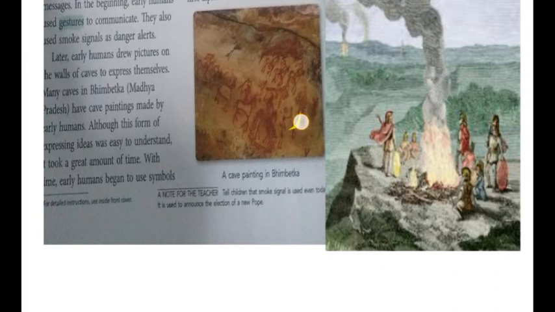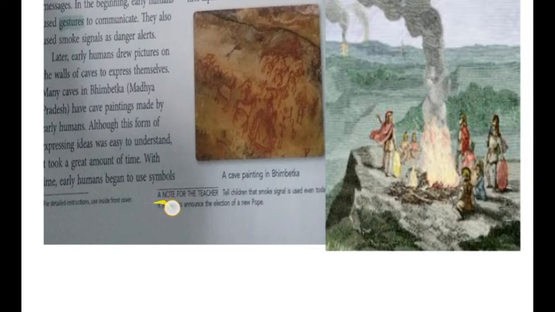Many caves in Bhimbetka, which is the name of a place in Madhya Pradesh, have cave paintings made by early humans. So in Madhya Pradesh, at this place Bhimbetka, there are many cave paintings made by the early humans. Although this form of expressing ideas was easy to understand, it took a great amount of time. With time, early humans began to use symbols for words and sounds.